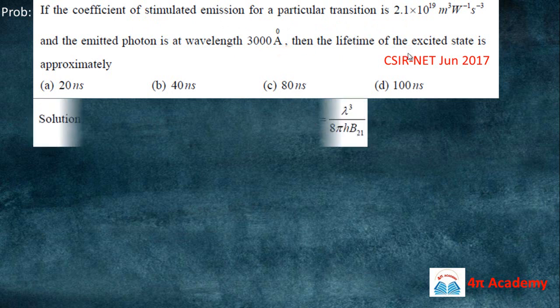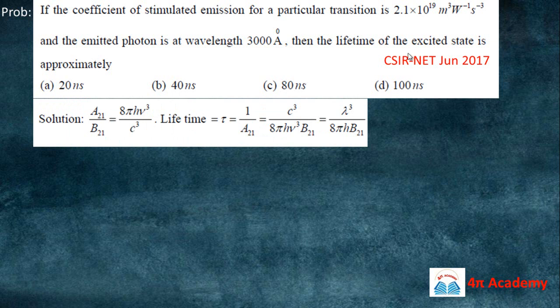So we have to calculate the lifetime of the excited state, right? We have the wavelength and the coefficient of stimulated emission. So we will use this relation between Einstein coefficients: A upon B is 8 pi h nu cube upon c cube, and the lifetime tau is 1 upon A21.